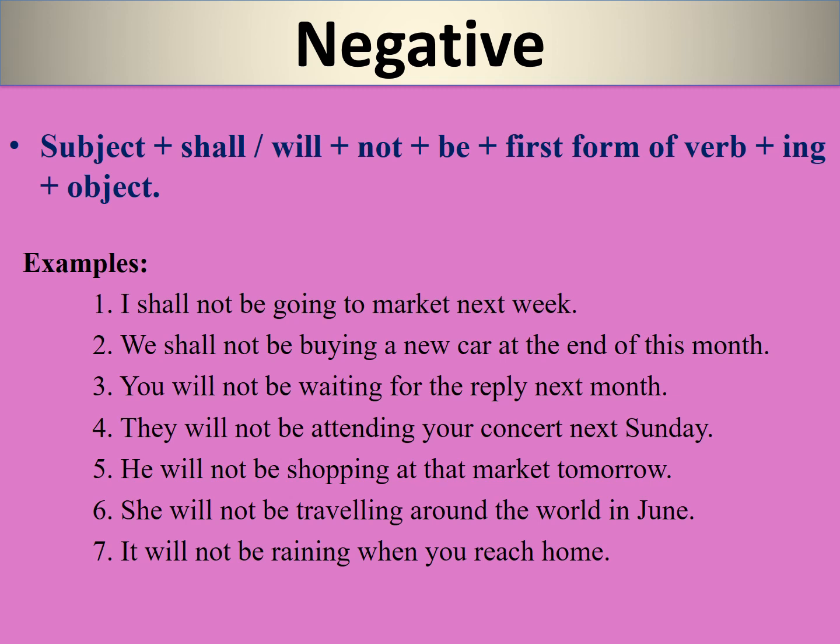Now let us see how to convert affirmative sentences into negative. Students, this is very simple. Here you simply have to add not after shall or will. So the rule is subject plus shall or will plus not plus be plus first form of verb plus ing plus object. So these are some examples.